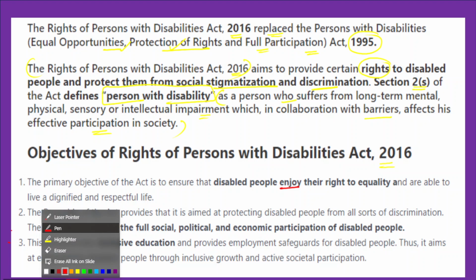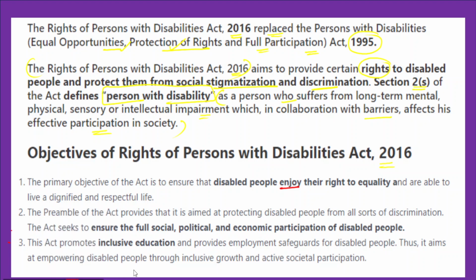Therefore, creation of an egalitarian, compassionate society is very important, so they can live a dignified and respectful life. Now after that, there's a separate preamble also in this legislation, and this preamble also aims at protecting disabled people from all sorts of discrimination.